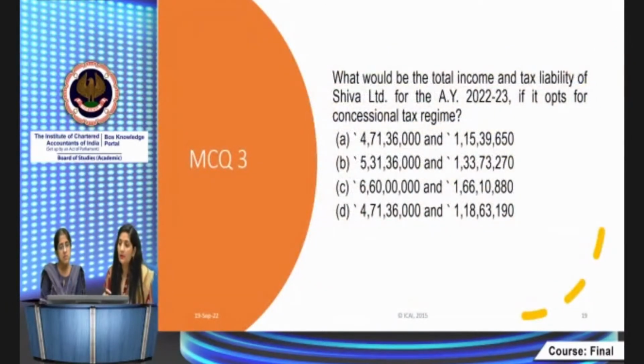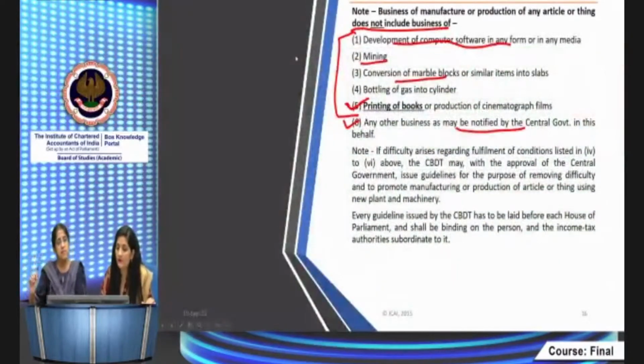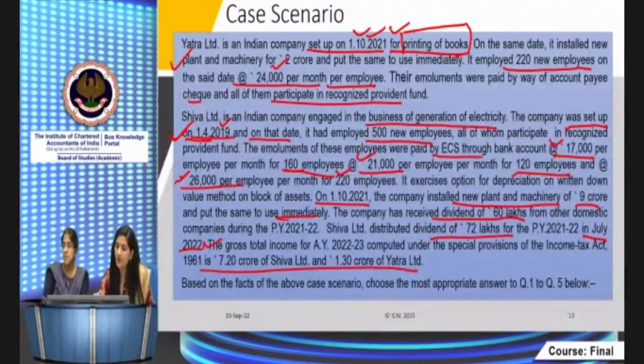Then what is the total income and tax liability of Shiva Limited? They are asking for Shiva Limited's total income and tax liability if it opts for the concessional tax regime. What information is given in the facts? In the facts it's given that the gross total income as per the special provisions, meaning the concessional tax provisions, is already given. It's 7.2 crore for Shiva Limited.